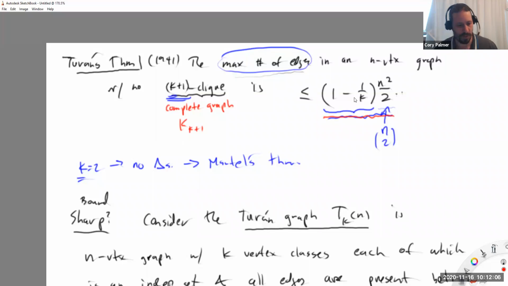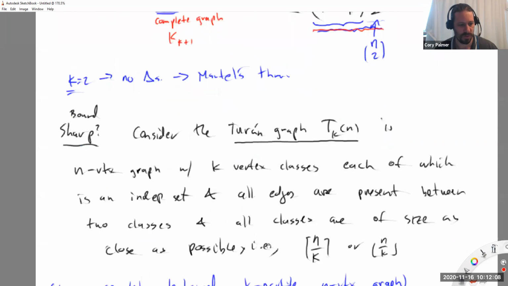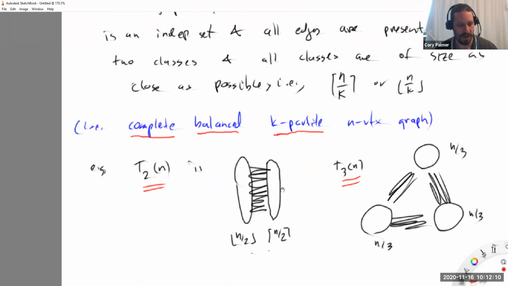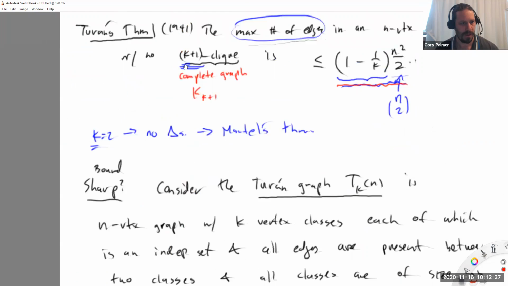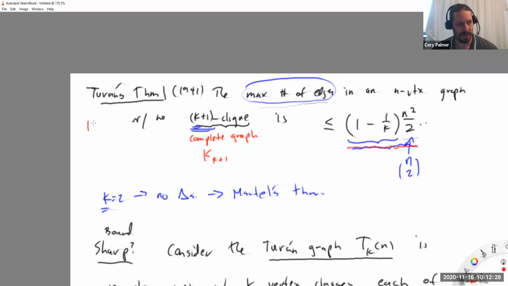Okay. So what we'll pretend for at least the first proof, or just keep in the back of your mind, is that n is divisible by k and that the classes are all of size n over k. If you add one more vertex to that picture, it doesn't change the situation too much. Because actually, I didn't emphasize this when talking about Mantel's theorem, but in extremal graph theory, when we think about theorems like this, we tend to think as n is approaching infinity.